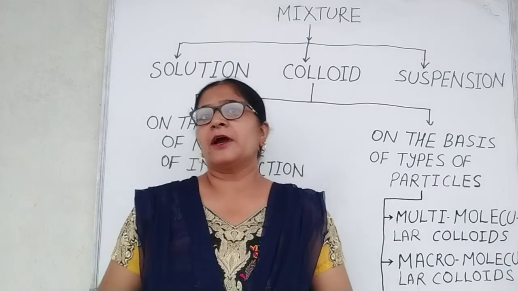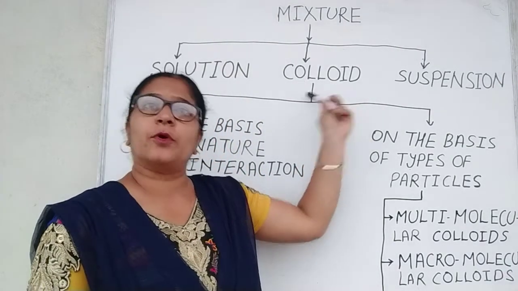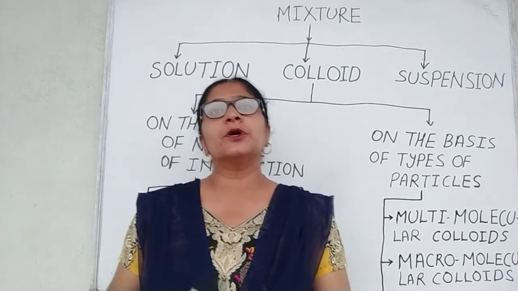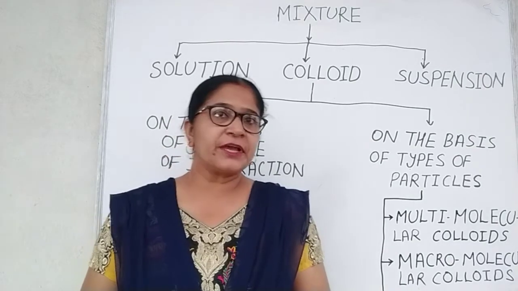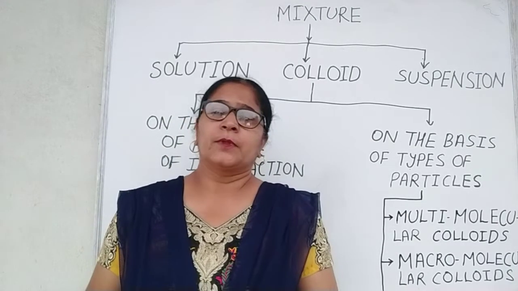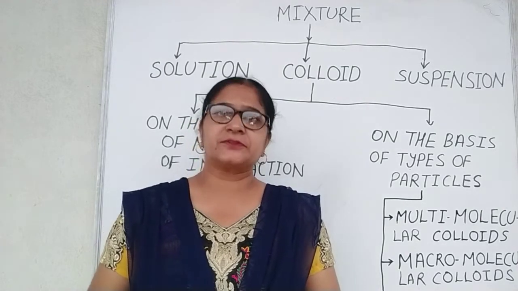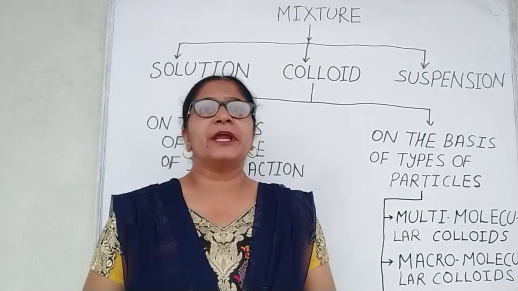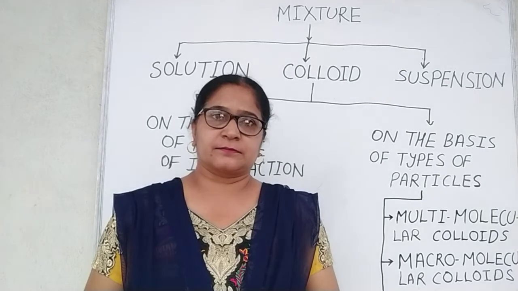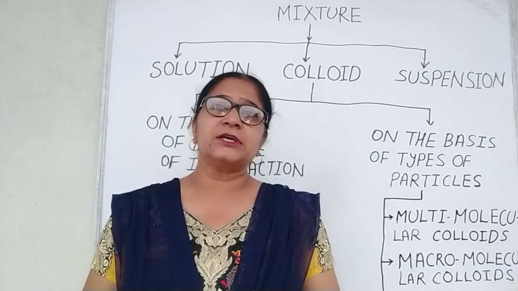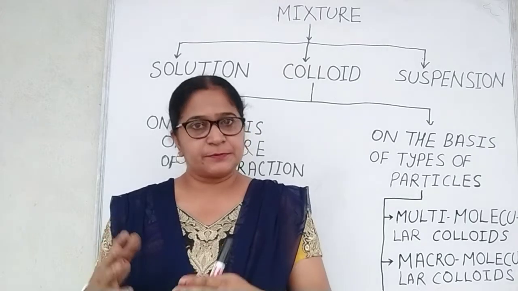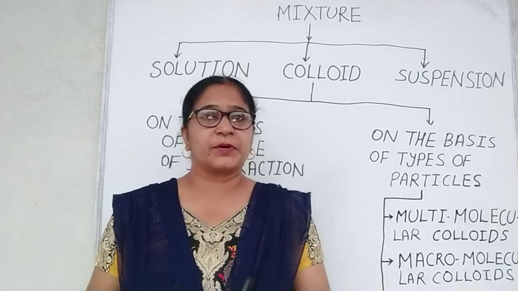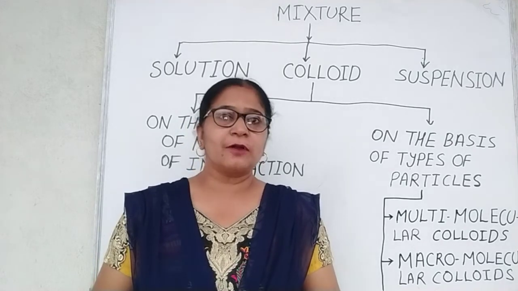Now, talking about colloidal solution, that is colloid, in detail. A colloidal solution has two components, that are dispersed phase and dispersed medium. First, talking about dispersed phase: the solute-like components, which are very fine particles dispersed, are called the dispersed phase, while the substance in which the dispersed phase is suspended is called the dispersed medium, like the solvent.